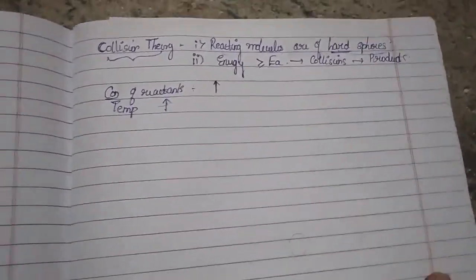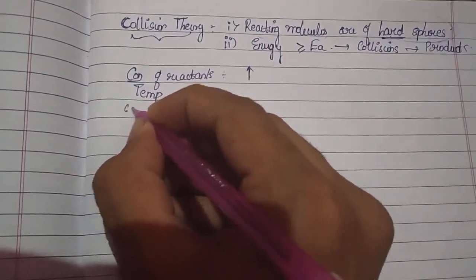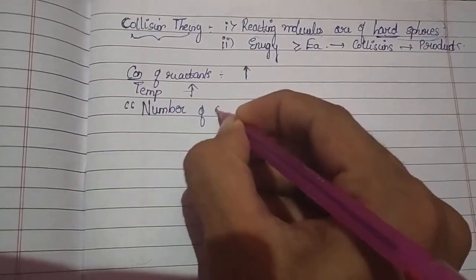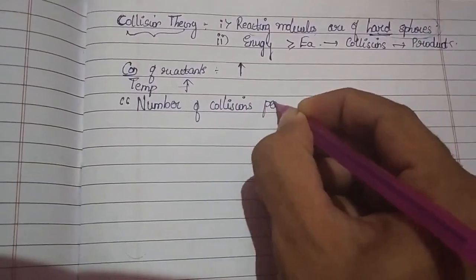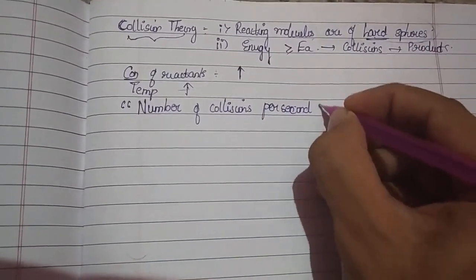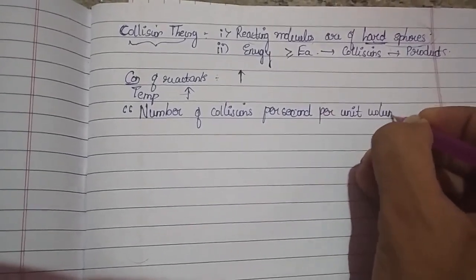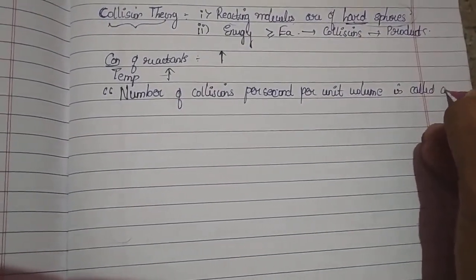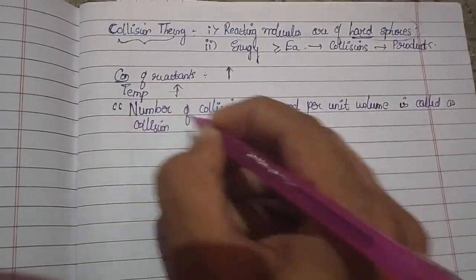And the most important thing, they said that the number of collisions per second per unit volume is called the collision frequency.